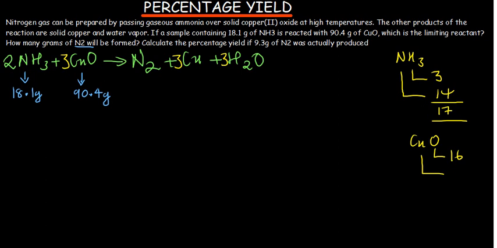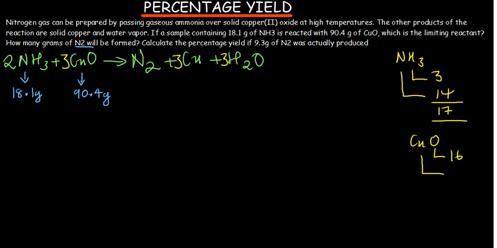Okay, just a minute as I check out the molar masses. In case you've got a periodic table here, you can check out what the molar mass for copper is.